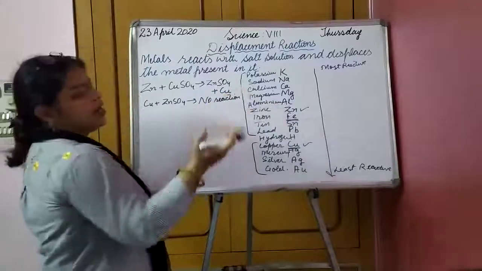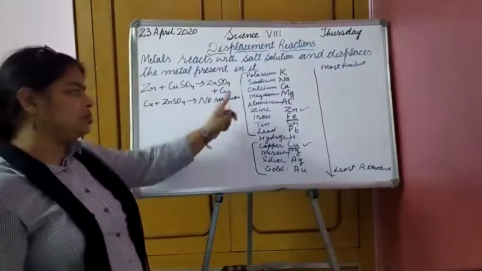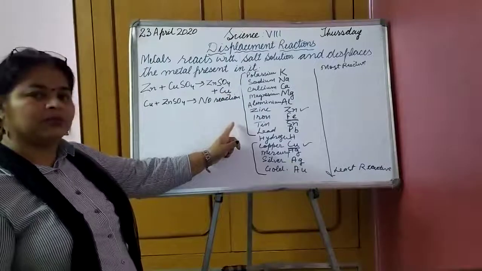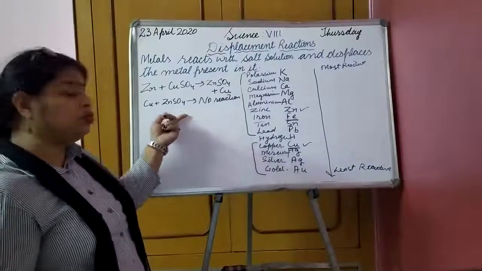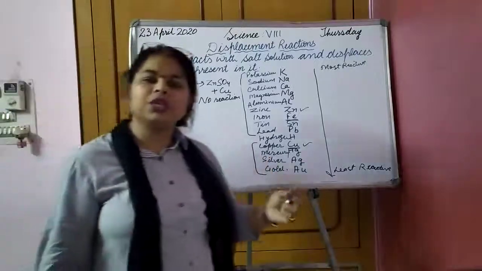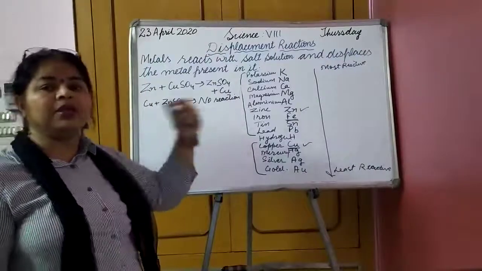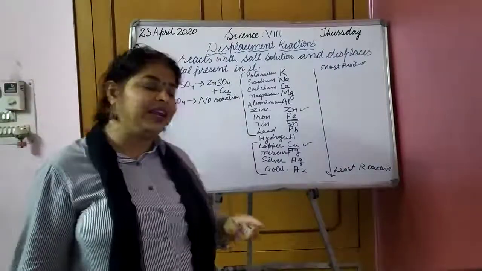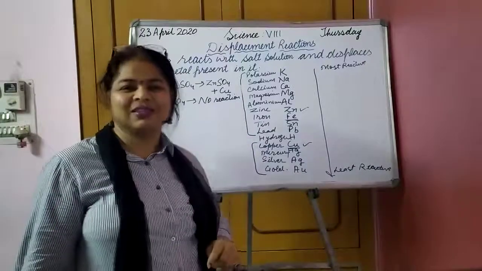See, when you write, it can appear like the reaction can take place. But if you do not know this basic thing, this reactivity series, you won't be able to write such questions. In the exam, the question can be put like this: copper plus zinc sulfate, complete the reaction. If you write copper sulfate plus zinc, then you will get 0 marks.